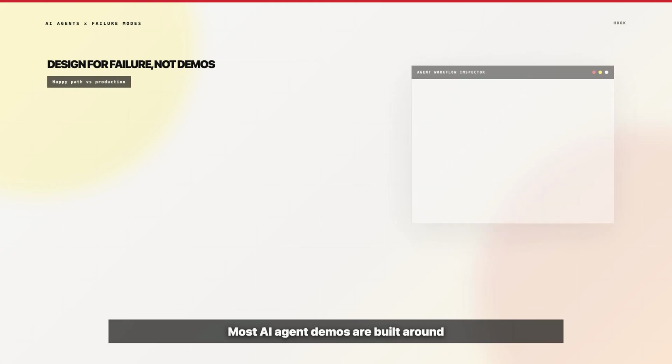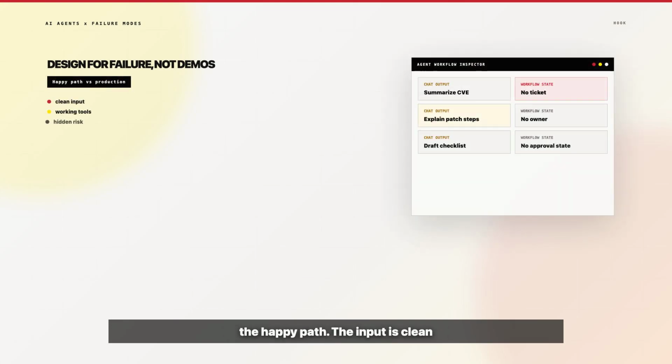Most AI agent demos are built around the happy path. The input is clean, the API works, the tool returns the right data, the agent reads the result, writes a confident response, and the demo looks impressive. But production does not behave like that.